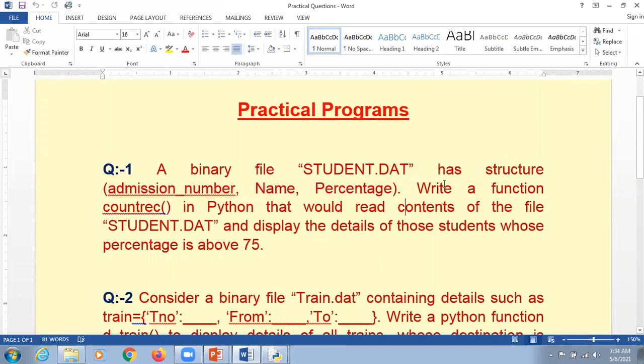They ask us to write a function count rec in Python that would read the content of the file student.dat and display the details of those students whose percentage is above 75. It is very clear what we are going to do. We are supposed to write a function where data is inserted and data is displayed on the basis of a particular criteria. The criteria is that the percentage will be greater than 75.